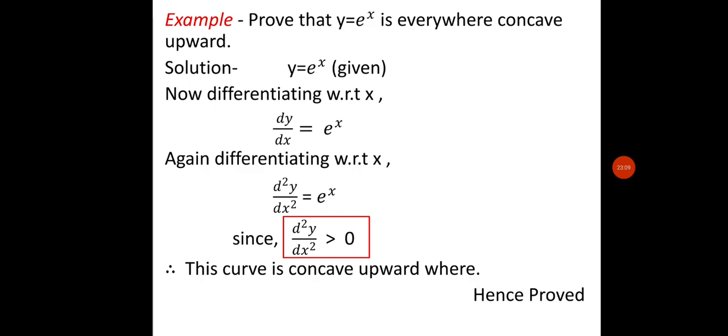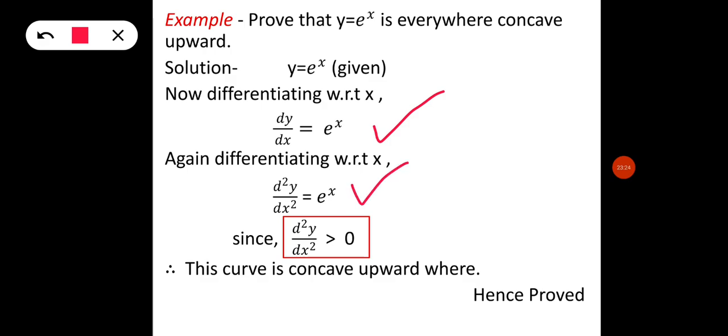In this question, if we calculate dy by dx, it is e to the power x, and d2y upon dx square is also e to the power x.